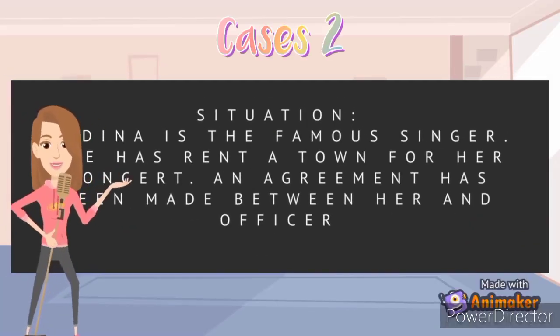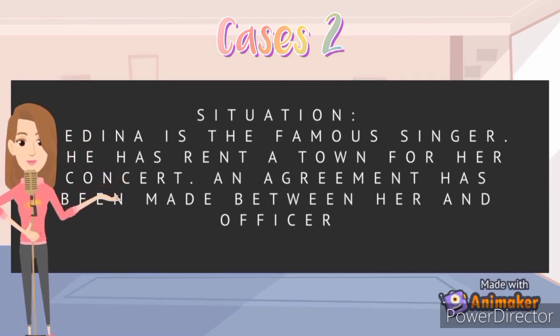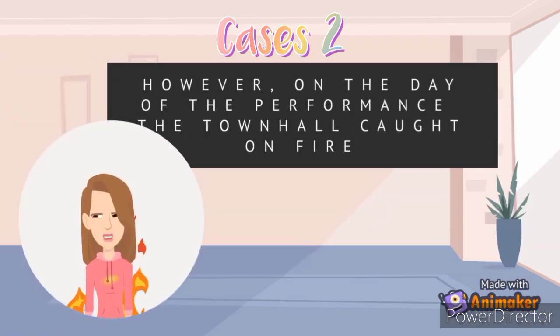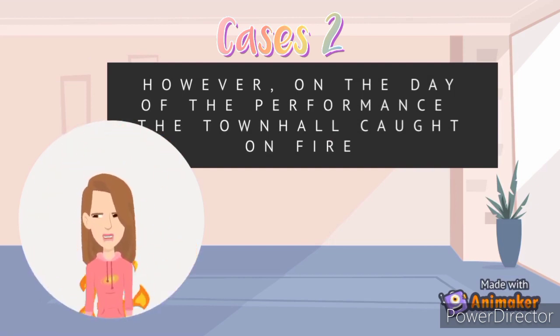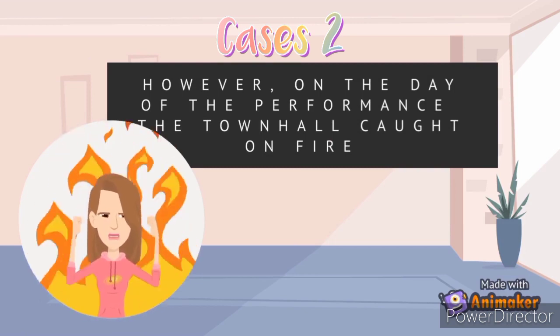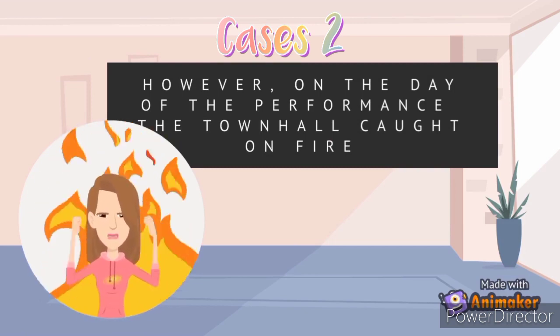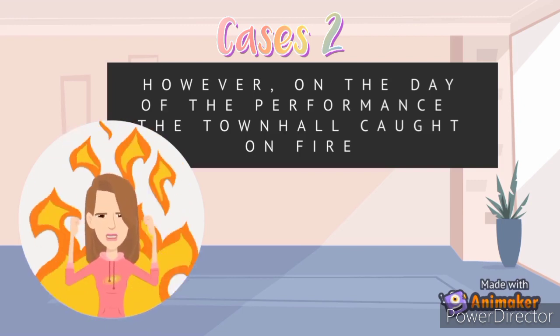Situation. Medina is a famous singer. She has rented a town hall for her concert. An agreement has been made between her and the officer. However, on the day of the performance, the town hall caught on fire. Unfortunately, she cannot sue the officer because she is not able to perform. Why has this happened? Because the contract was void due to the destruction of the subject matter of the contract, which is in this case the town hall.